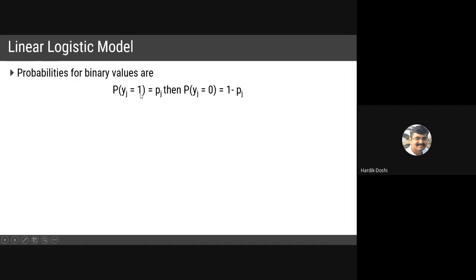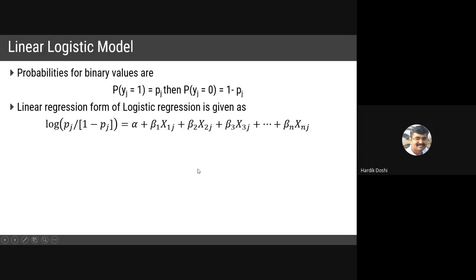The probability for 1 is given by Pi. Say, for example, the probability of becoming true is given by Pi. Then the probability of false is 1 minus Pi, which I had already discussed. Pi upon 1 minus Pi. Over here, I am using P instead of Pi. Then the linear regression form of logistic regression can also be given as beta 0 plus beta 1 x1, but over here, many coefficients, many variables. You cannot have only one independent variable. We can have more than one independent variable.